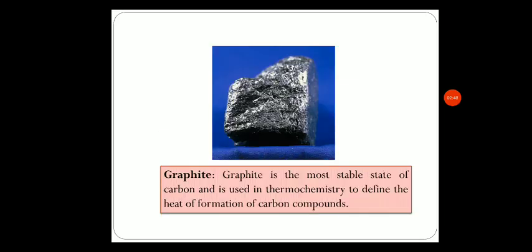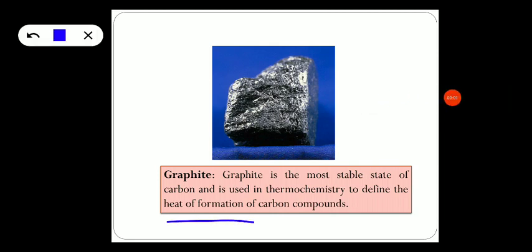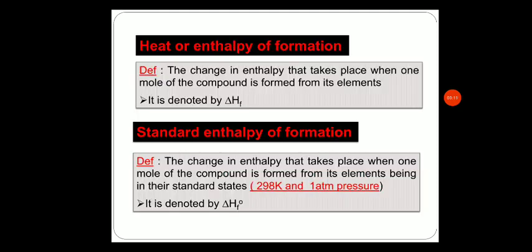And even graphite is the most stable state of carbon and is used in thermochemistry to define the heat of formations of the compounds. We'll understand in a future topic what is the meaning of heat of formation. So with this we have understood what is a standard state, and I have also mentioned a few applications of the standard state.